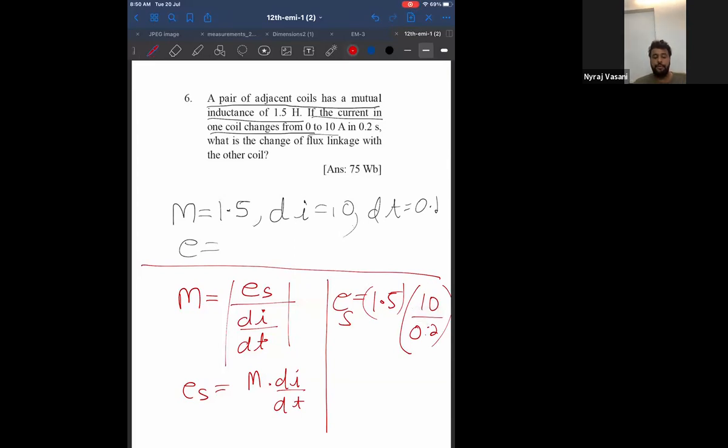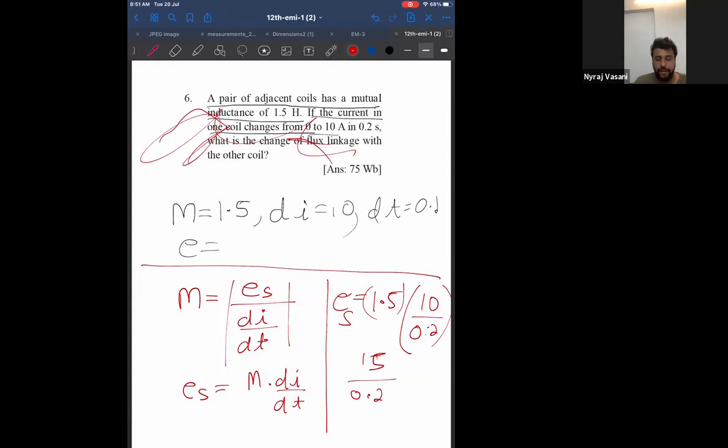Start and tell me what answer you get. 1.5 into 10 is 15, upon 0.2.